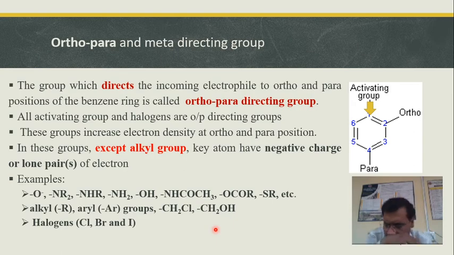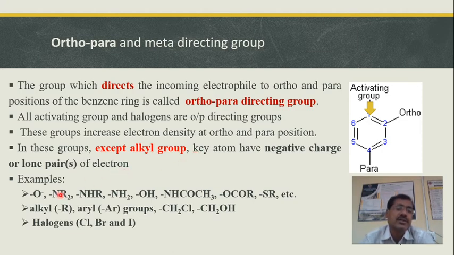Now the next part is understanding the directive influence. There are 2 types of groups, ortho-para and meta-directing groups. The groups which direct the incoming electrophile to the ortho or para position are called ortho-para directing groups. So all activating groups and the halogens are ortho-para directing groups. These groups increase the electron density at the ortho and para positions and direct the incoming electrophile to the ortho and para positions.